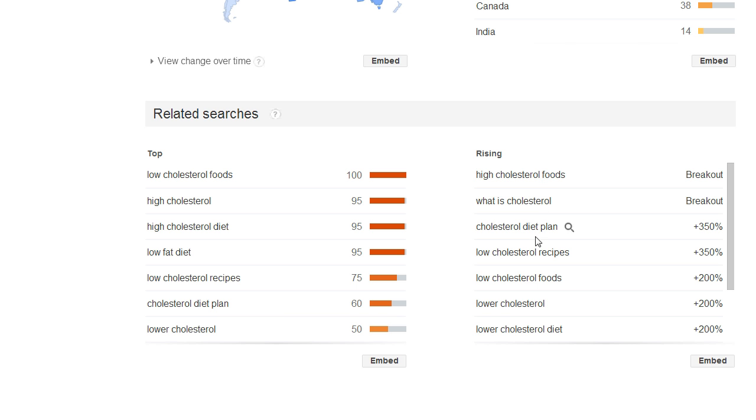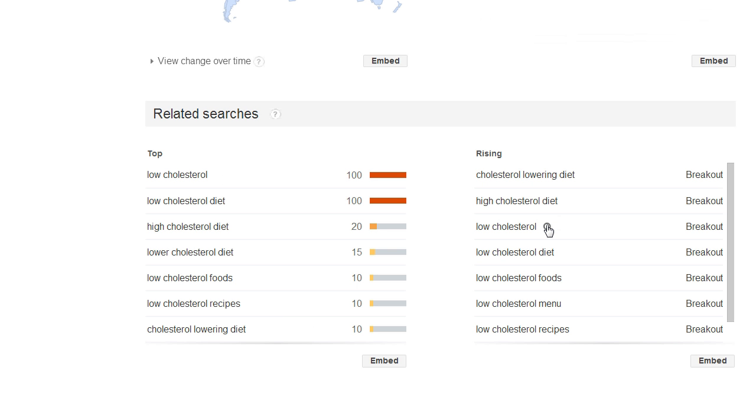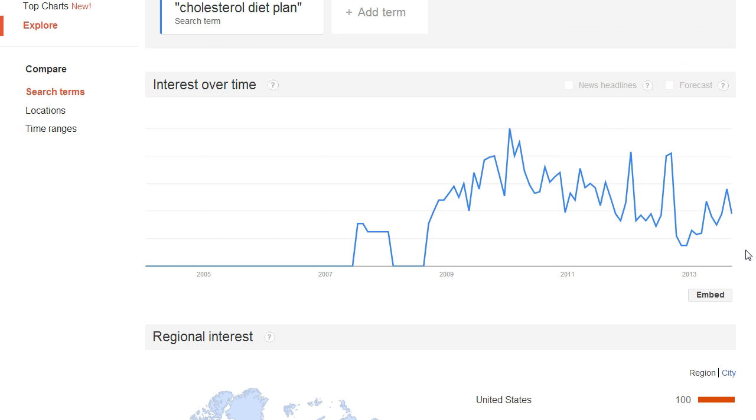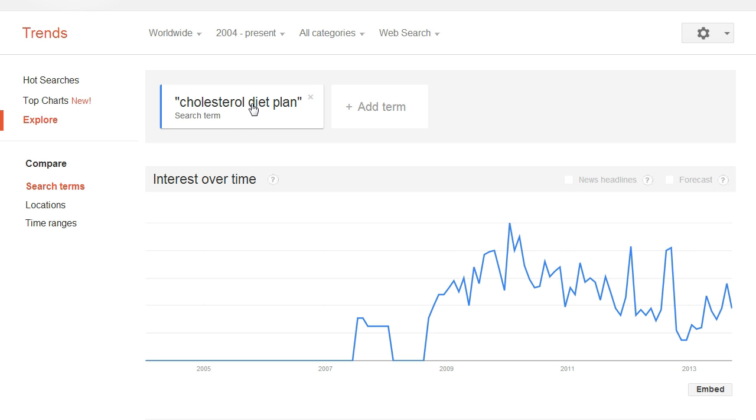So we can actually look further into cholesterol diet plans. So if you click on this here, this will give you more keywords that are related to cholesterol diet plans. So as you can see, it changes here, and we can see that in 2007 it wasn't as good, but it's increasing over time. So there are some dips, but there are some increases. So as we can see in the long term, at least this keyword, for example, would be increasing.